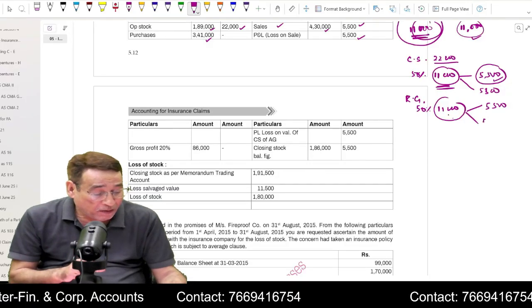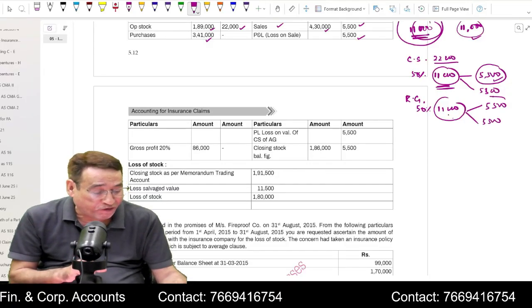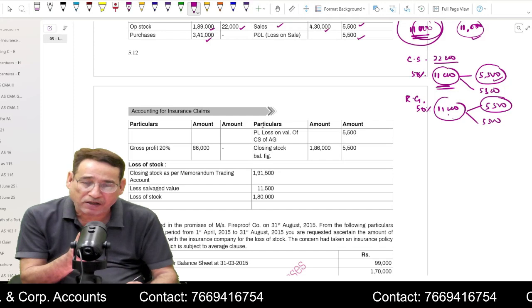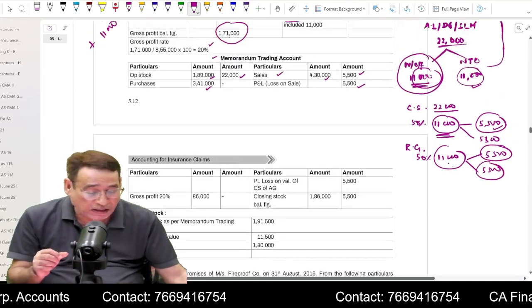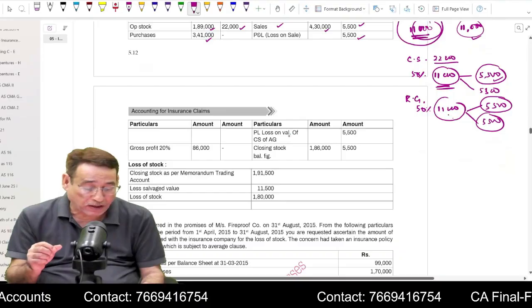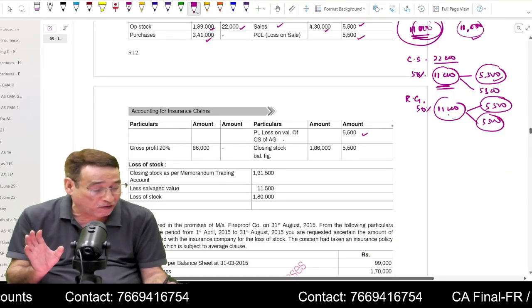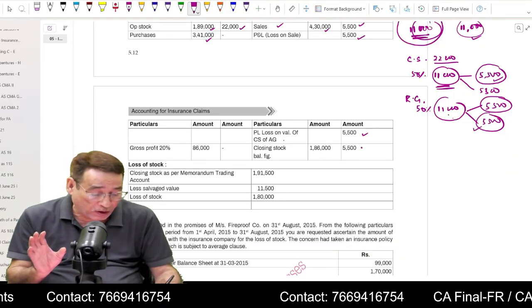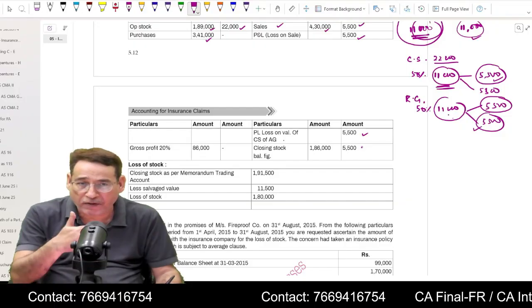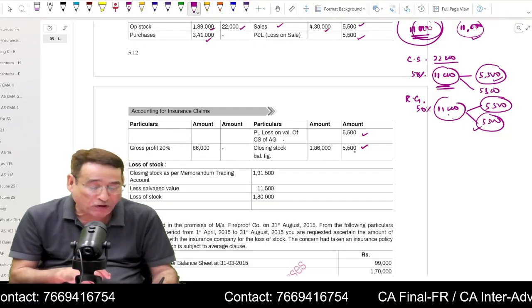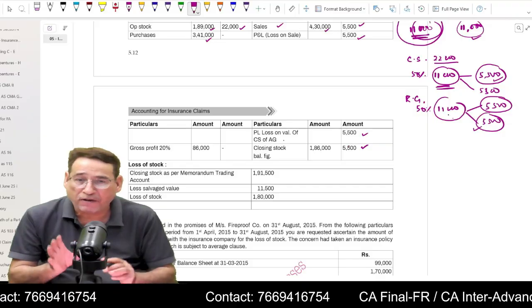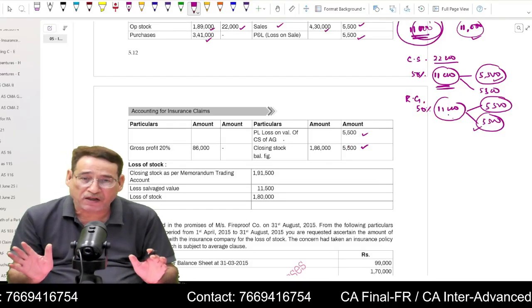So because they are expected to fetch only 5,500, again there will be a loss of 5,500. So that is why I will write here profit and loss account on valuation of closing stock 5,500, and because they haven't been sold, they are expected to realize 5,500, I will write the value of abnormal closing stock 5,500. Is it clear to you?